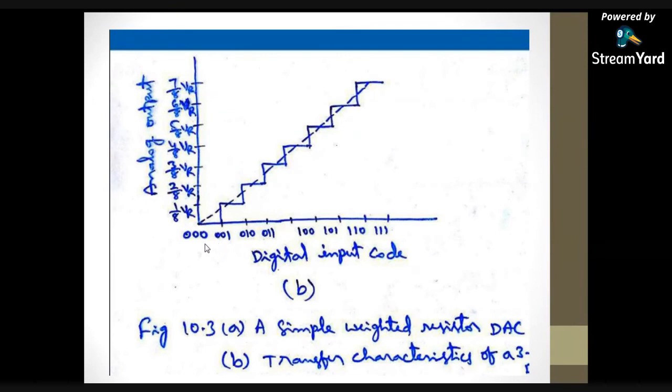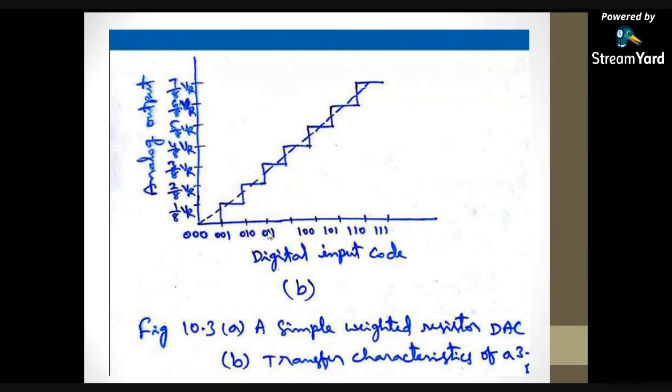Here RF equal to R, so VR × 1/4, which is also written as 2/8. So the output is 1/4 VR.